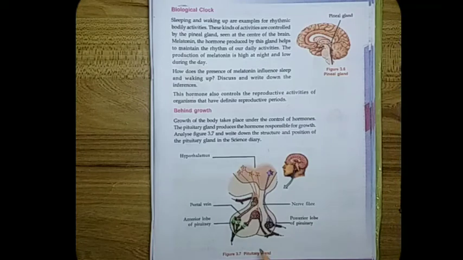The next endocrine gland is the pituitary. The pituitary gland has an anterior lobe and a posterior lobe. One of the important hormones secreted by the anterior lobe is somatotropin, or growth hormone.